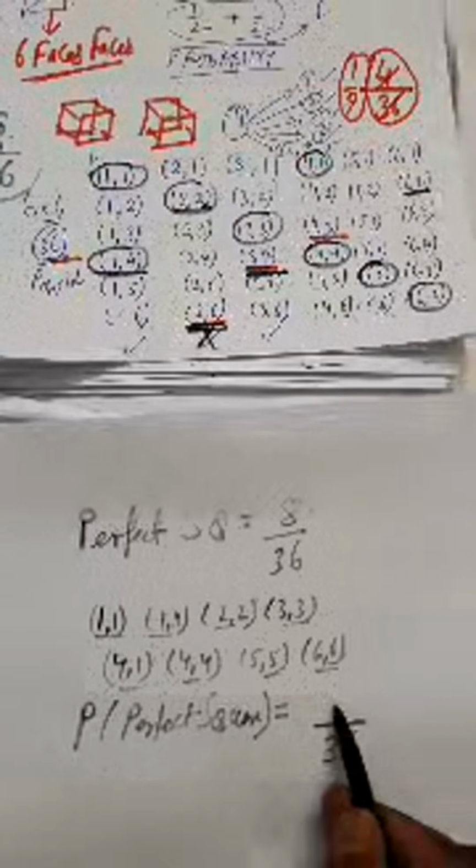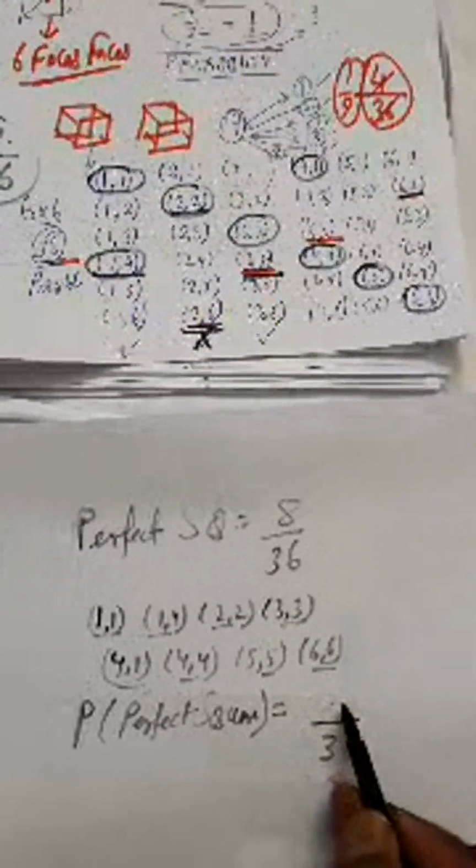So the probability of getting a perfect square is equal to what? This will be equal to the total number of possible outcomes in the denominator, that is 36 for these two dice, and the count of getting a perfect square will come into the numerator.